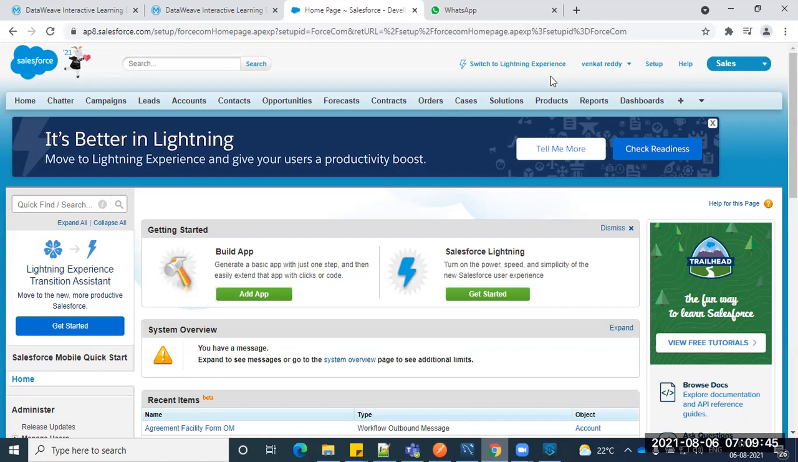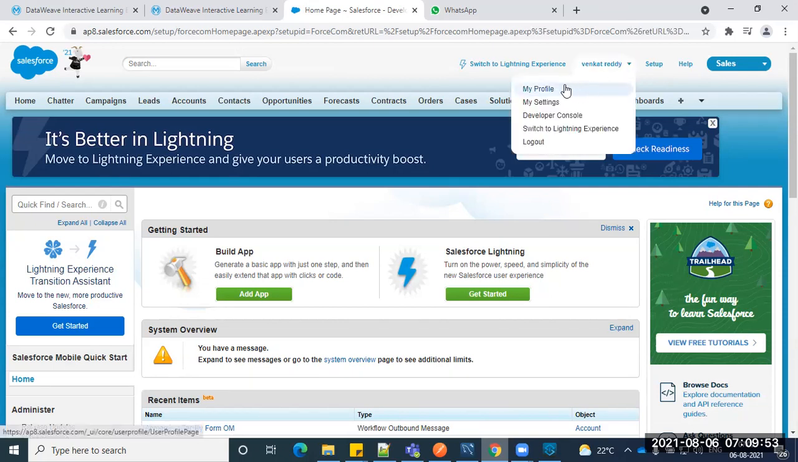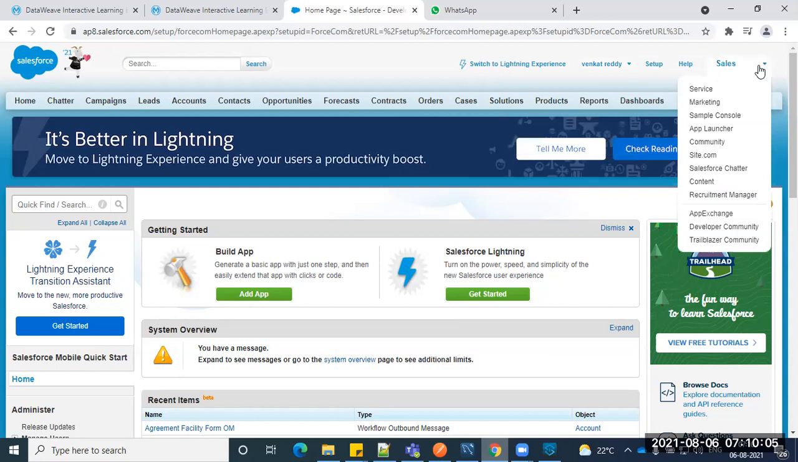Once you log in, here you can see Setup. Click the Setup button. On top of your name, you can see My Profile, My Settings, Developer Console, Switch to Lightning Experience, and Logout. And then you can see a number of existing applications. As I said, if you create a developer account, you can see these are all applications. Now I'm in the Sales application. Similarly, you can see a number of applications here: sample, console, app launcher, Salesforce Chatter. They provide these applications for practicing.